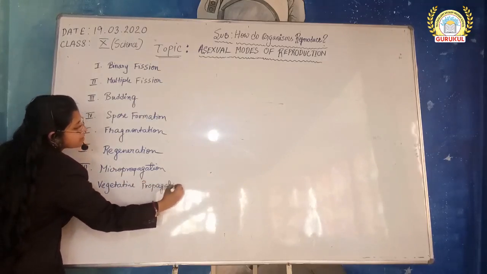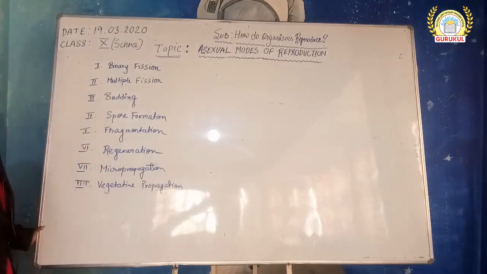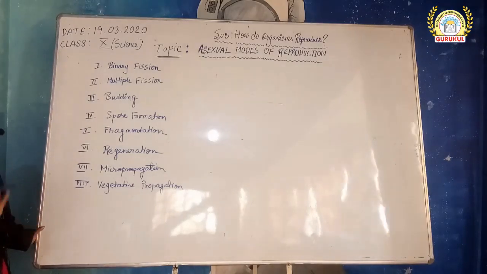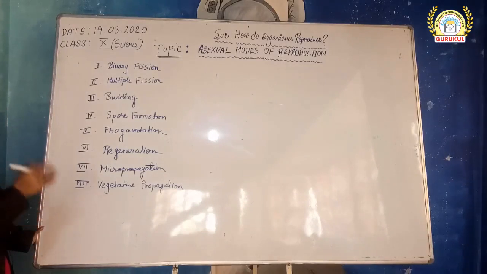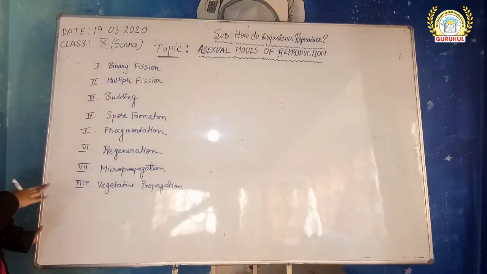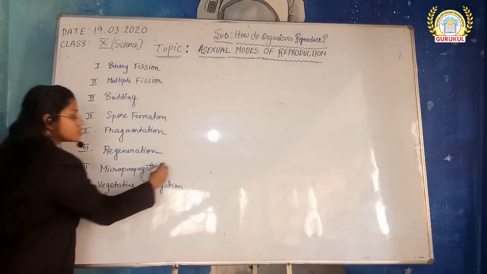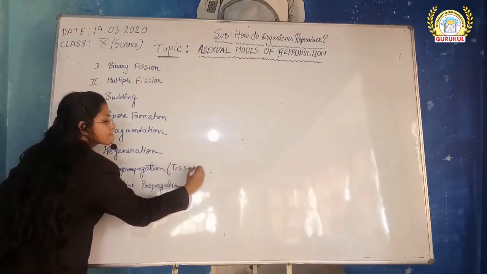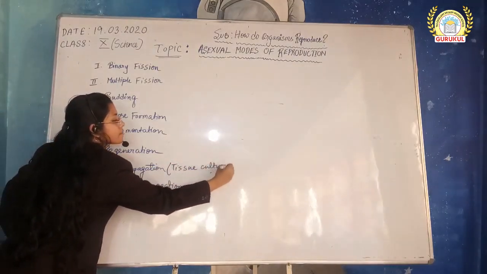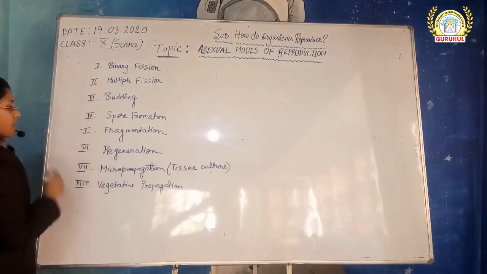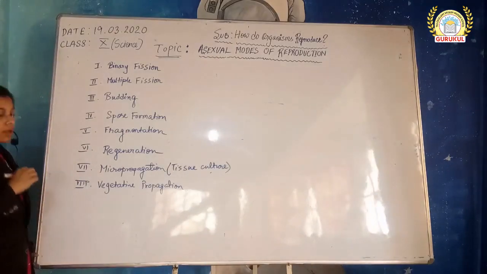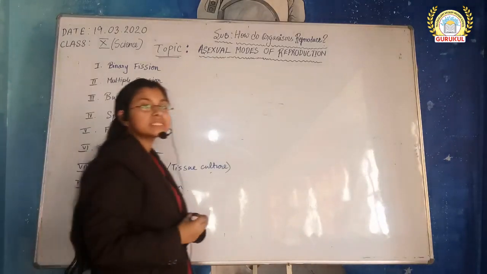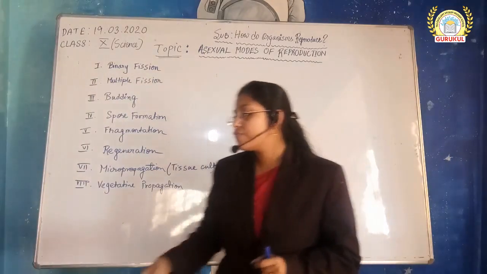Okay, so these are the various asexual modes of reproduction: binary fission, multiple fission, budding, spore formation, fragmentation, regeneration, micropropagation, which is also known as tissue culture, and vegetative propagation.